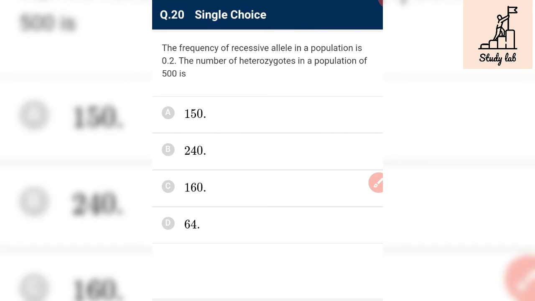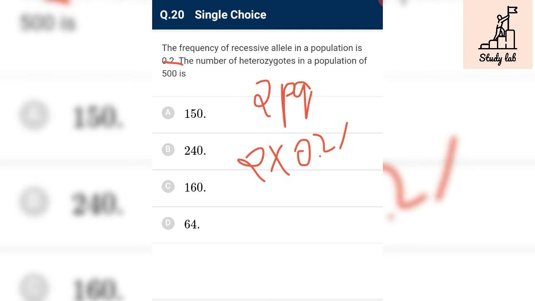The frequency of the recessive allele in a population is 0.2. The number of heterozygous individuals in a population of 500 is, see, we have to find the number of heterozygotes, that is 2pq. We have a recessive allele frequency of 0.2, so the dominant will be 0.8.